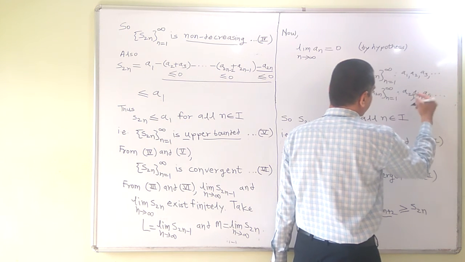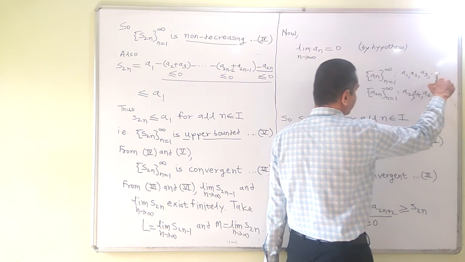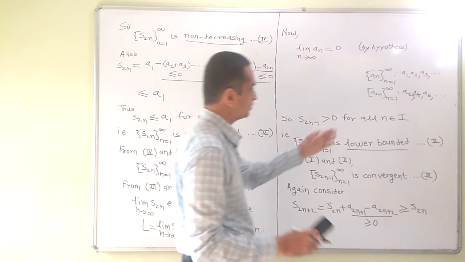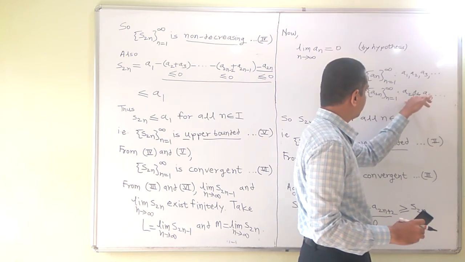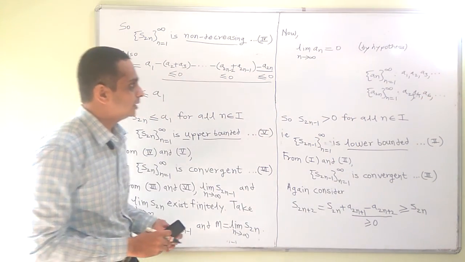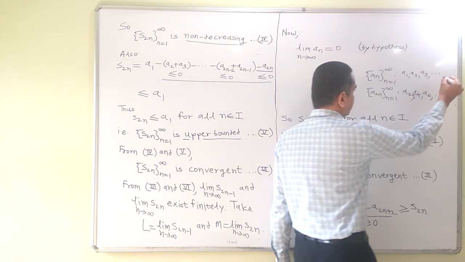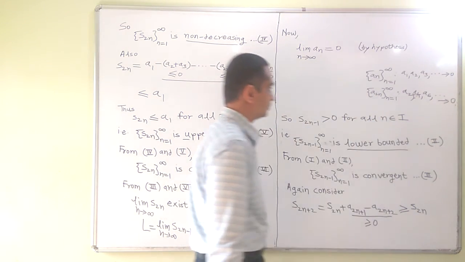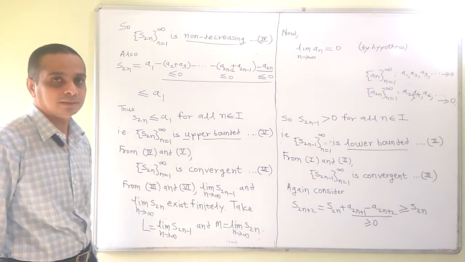You can observe that it is obtained by removing some terms, that is terms with odd subscript, and the rest of the terms are kept as they are. Terms with even subscript are kept as they are, so this is a subsequence. If a sequence converges to 0, then a subsequence also converges to 0.